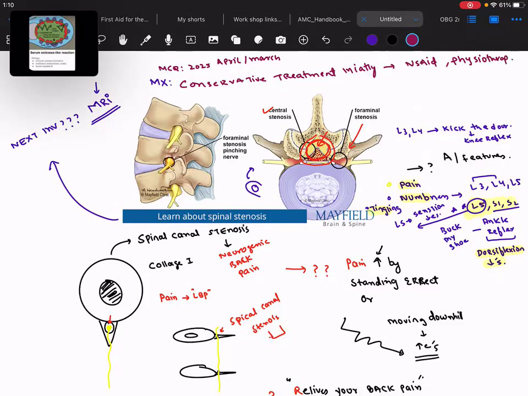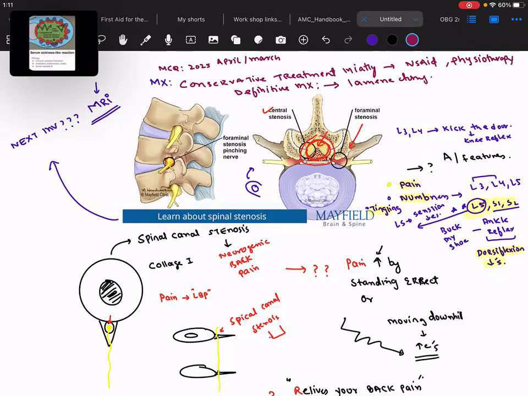Please remember that pain should be addressed, plus you have to go for the physiotherapy. Now, if the patient has a severe neuro deficit, or they are asking about the definitive management, at that time you won't think about anything but the laminectomy. Okay, you'll go for the laminectomy.